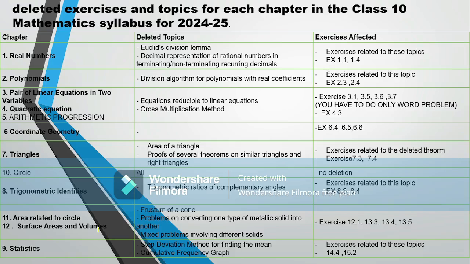Then chapter 9, statistics, 11, 12, area related to circles, surface area and volume, exercises 12.1, 13.3, 13.4, 13.5, 14.4 and 15.2 are all deleted. So please go through this very carefully and mark it.